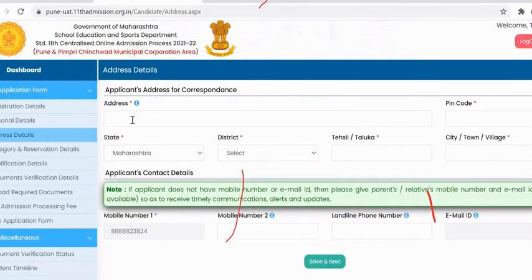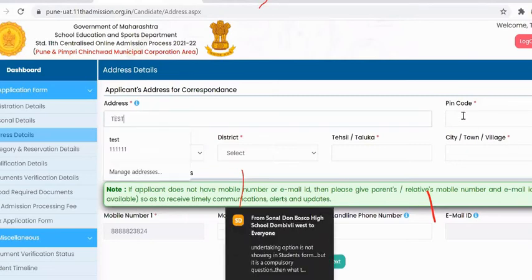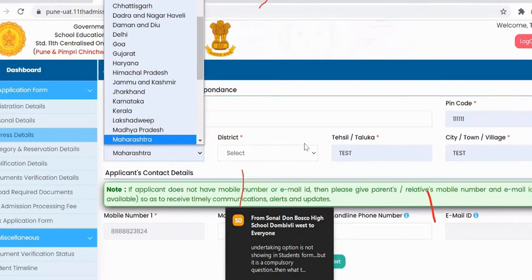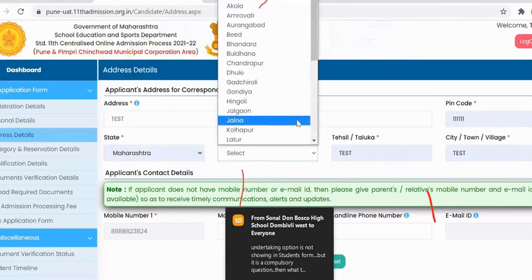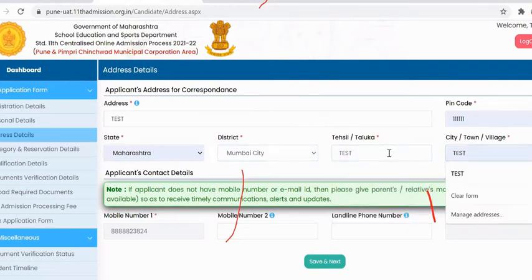Next are address details. Here the student needs to enter his address, then pin code, and then select from this drop down, and then district, enter the taluka name, and then enter his city, town, or village name.